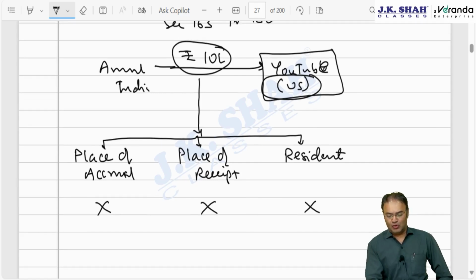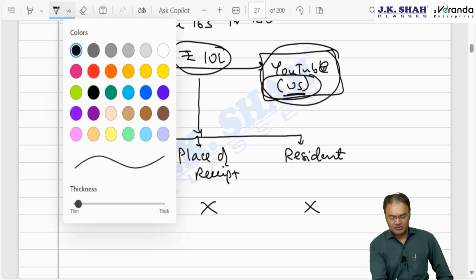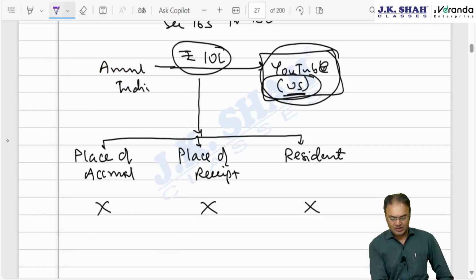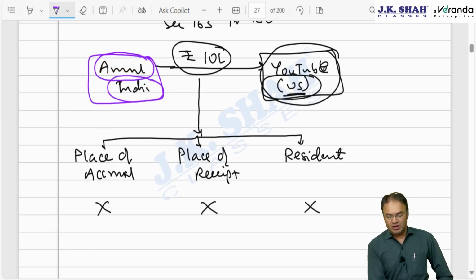OECD said, we don't know in which country this YouTube is located. It is located in USA, but in which country they have their server, we don't know. We don't know in which country they will ultimately pay tax, but at least we know that the payer, that is the customer, is located in India. Let's impose some condition on the payer, that while making payment to such a person, the payer will have to deduct some levy called equalization levy. Equalization levy was introduced at the rate of 6%.